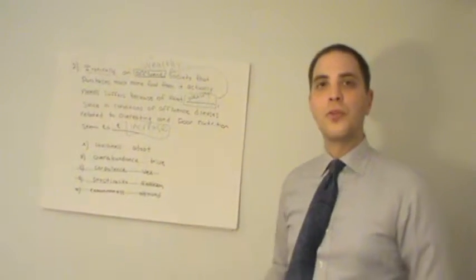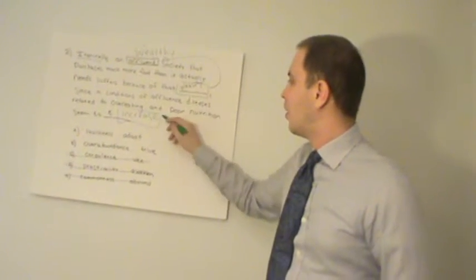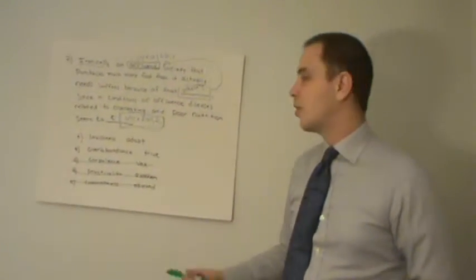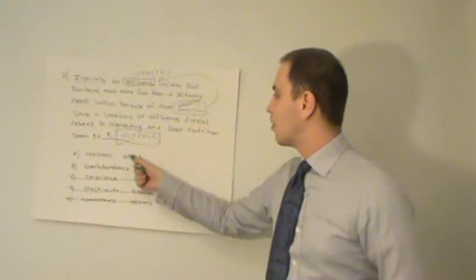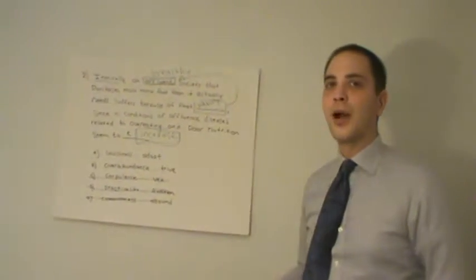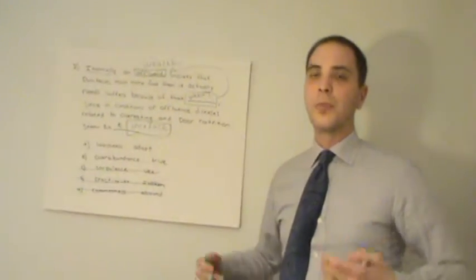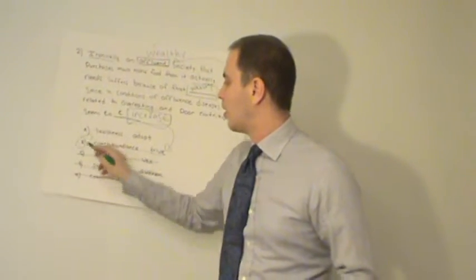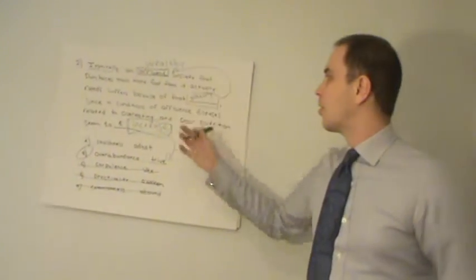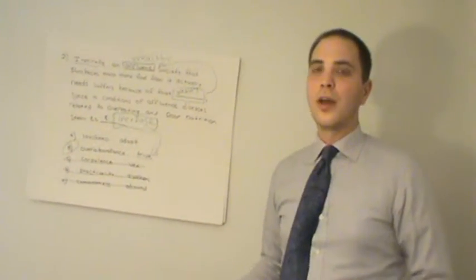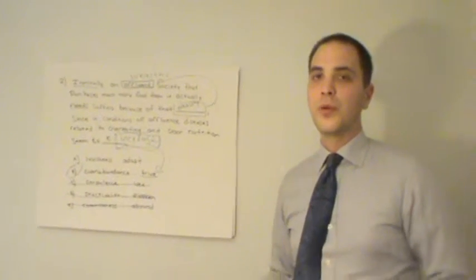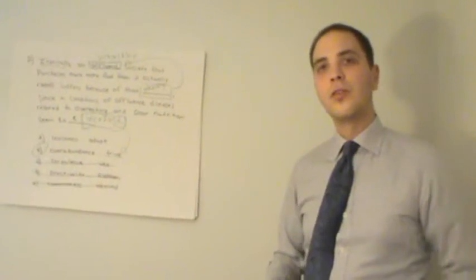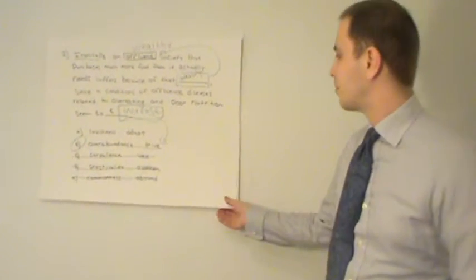But if you just take a few more seconds and you try to find the word increase, then you can find the correct answer. So, which word is most similar to increase? Adapt or thrive? Of course, thrive means to grow and be present. So, this must be the correct answer. And what the author of this sentence is saying is that wealthy societies have more diseases because people can buy more food, eat more, but when you eat more, diseases tend to thrive or be present in that society.